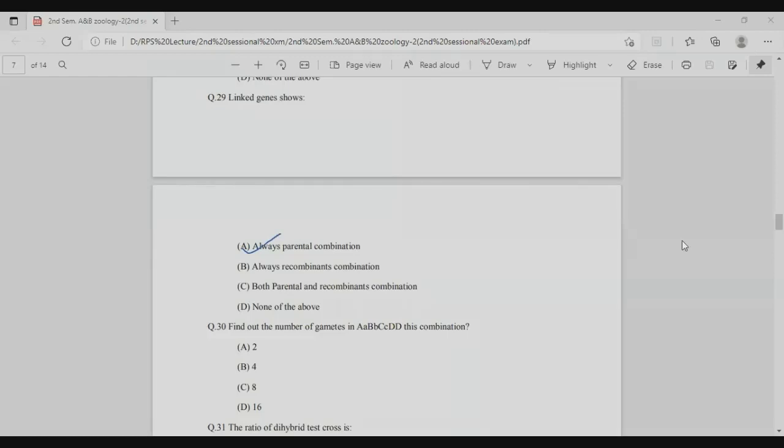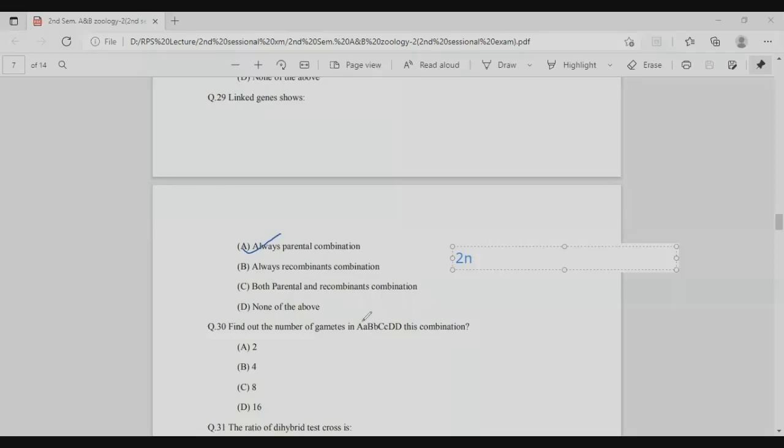Next question is to find out the number of gametes in capital A, small a, capital B, small b, capital C, small c, and capital D, capital D. The number of gametes is calculated by a simple formula, that is 2 to the power n, right? 2 to the power n, and n is the number of heterozygous genes. So in this case, the number of heterozygous genes is 3.